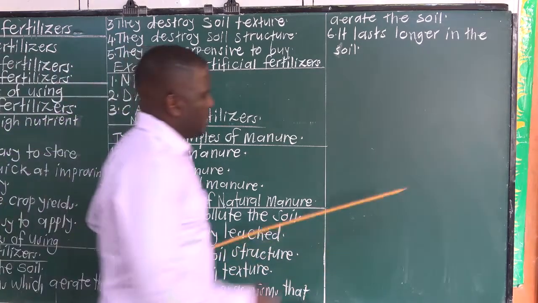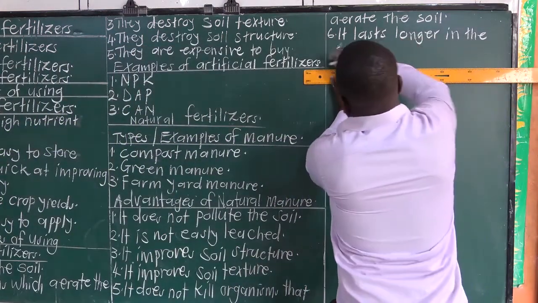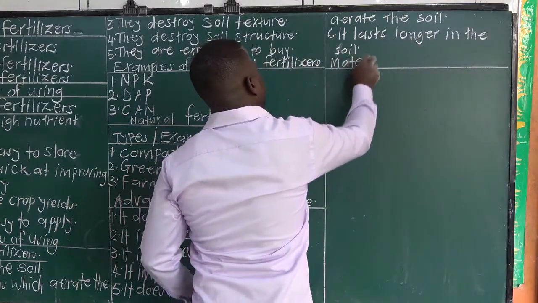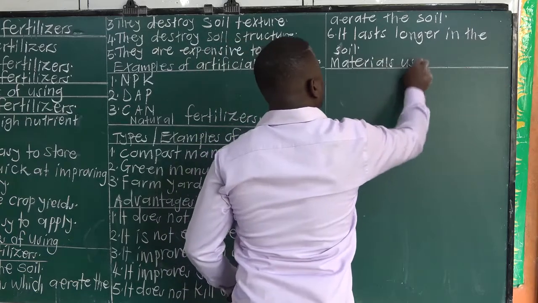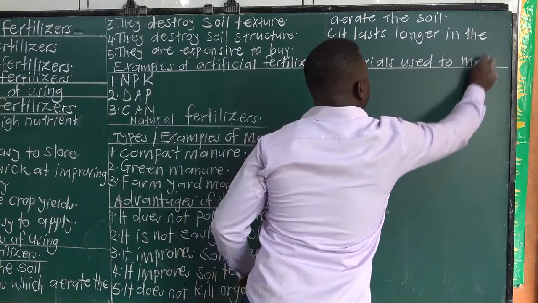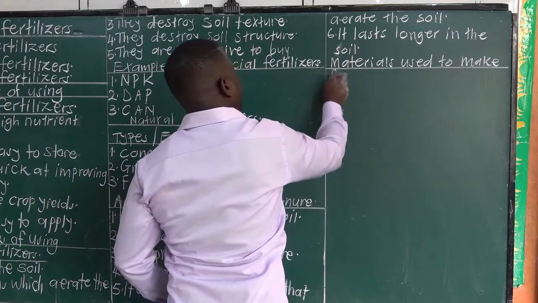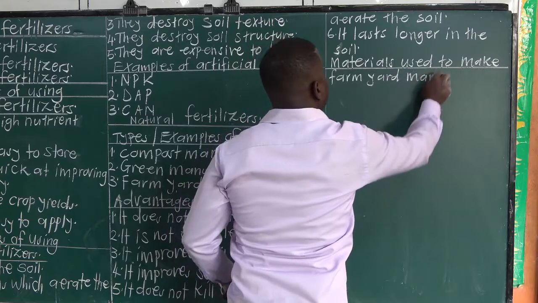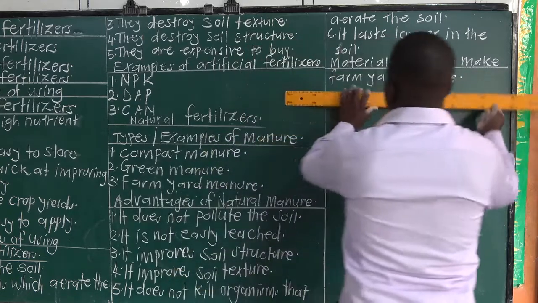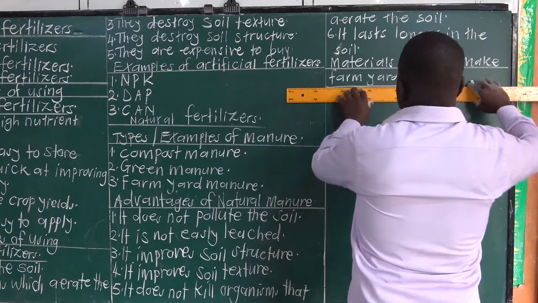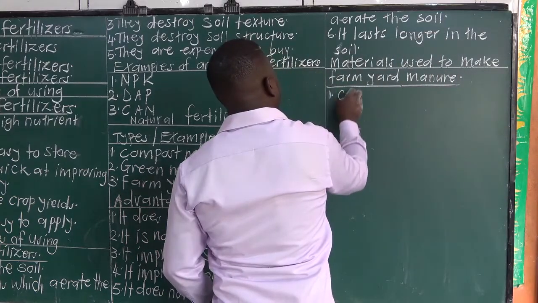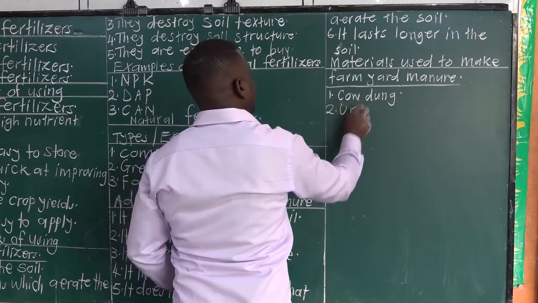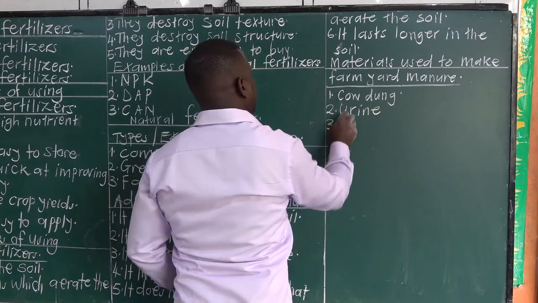Materials used to make farmyard manure: one is cow dung, two we have urine, three, you can simply say animal droppings.